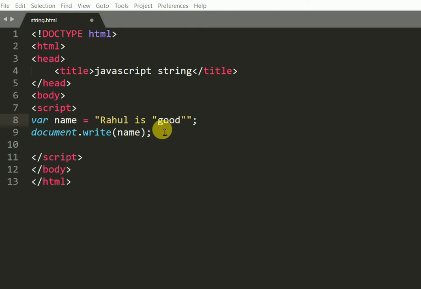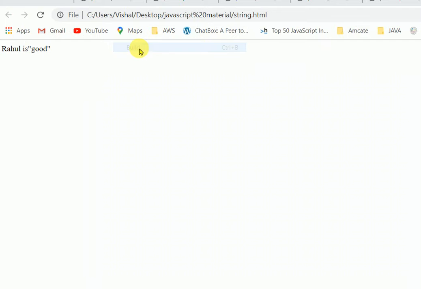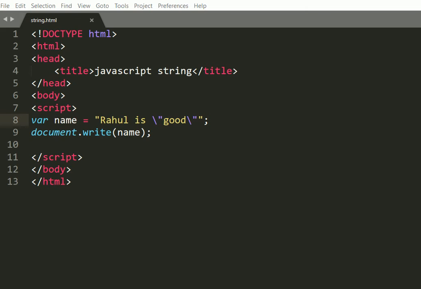So if you want to use double quotes around good, we write the same as we wrote for single quotes: backslash and double quote, backslash and double quote. Save this and see the output. So Rahul is good. So this is about the double quotes.